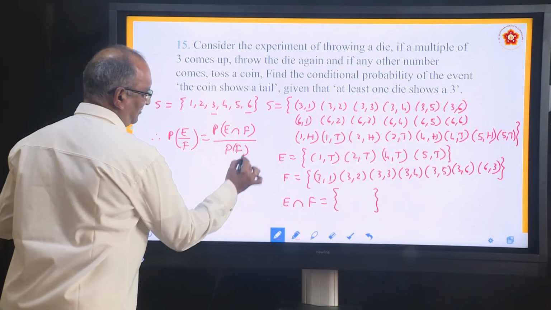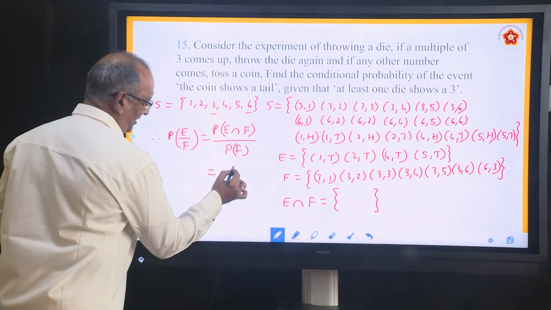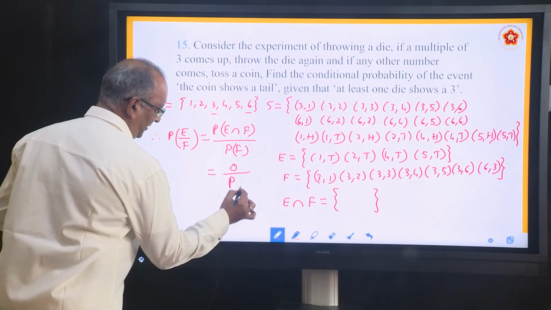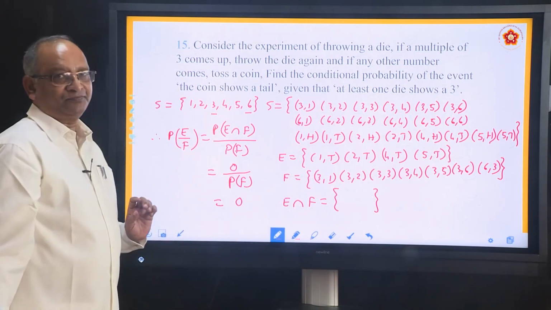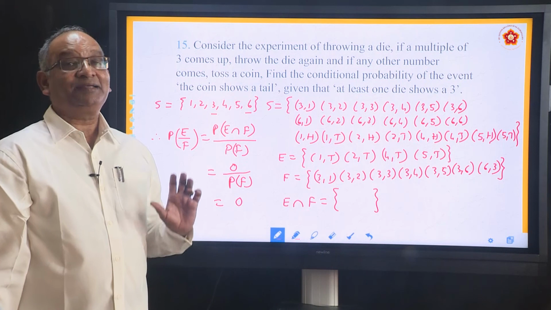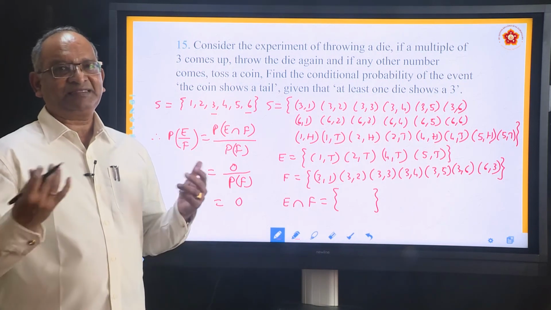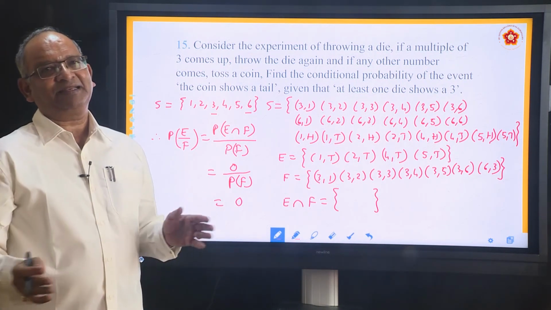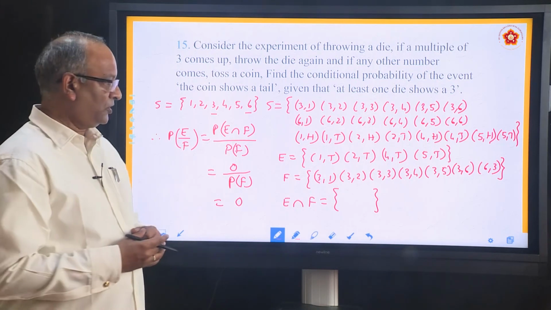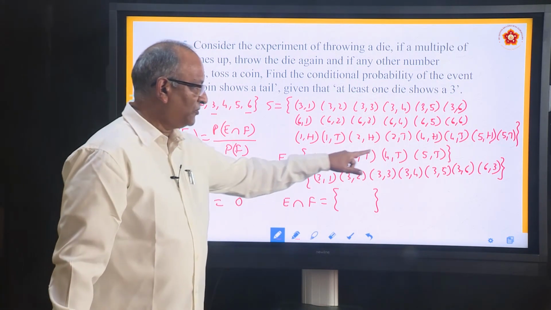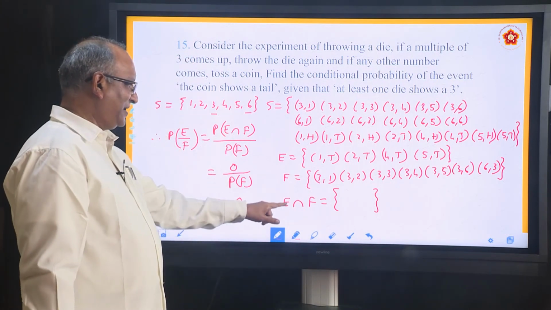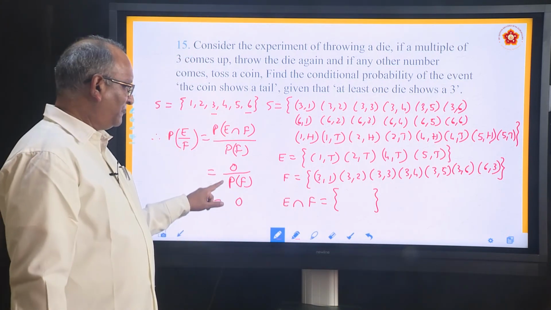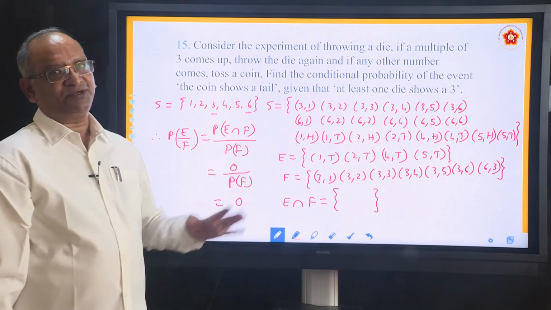We do not need to calculate anything. Why? Because the numerator is 0. If the numerator is 0, whatever P(F) is, it is 0. Both are disjoint sets. Whenever sets are disjoint, their intersection is a null set. So there is nothing common in both E and F, so it was a null set. So the probability of E intersection F will be 0. Whatever be the denominator, the answer is 0.